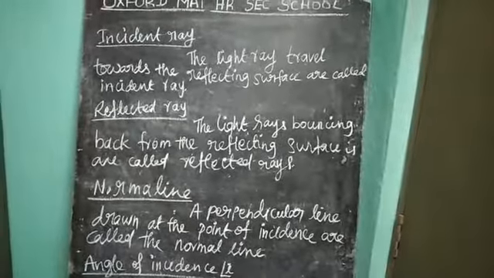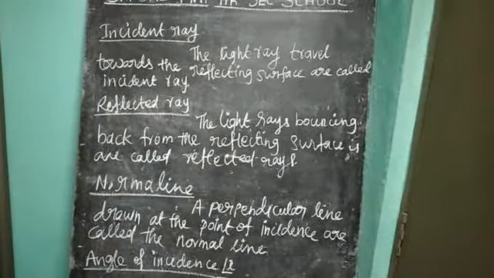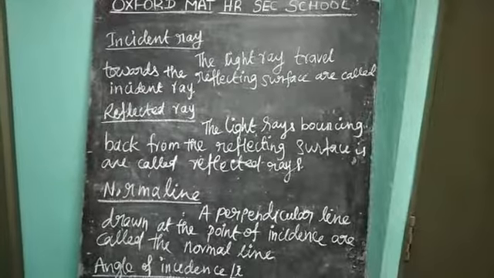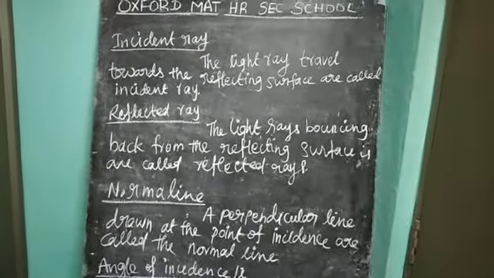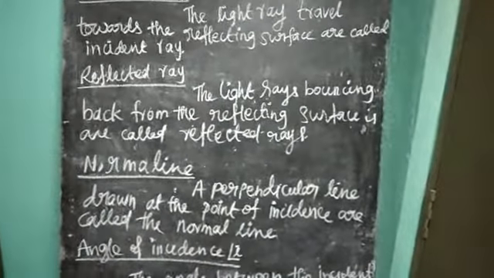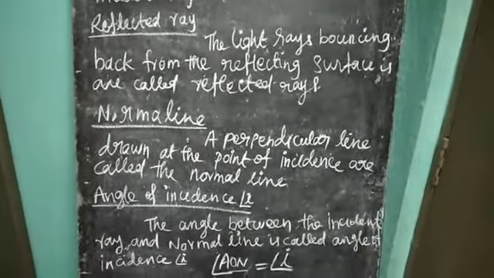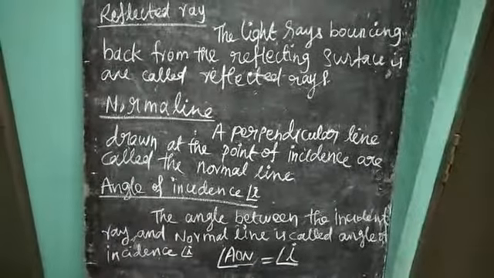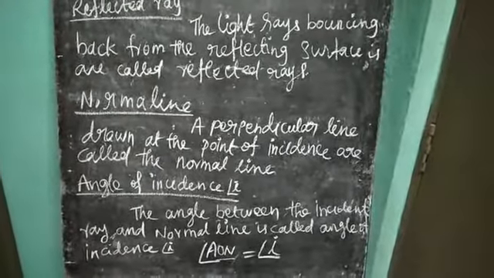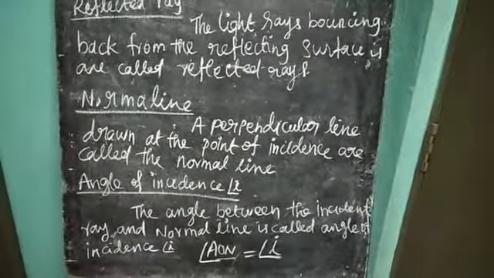So what is the incident ray? The light ray that travels towards the reflecting surface is called the incident ray. What is the reflected ray? The light rays bouncing back from the reflecting surface are called reflected rays. What is the normal line? A perpendicular line drawn at the point of incidence is called the normal line N. What is the angle of incidence? The angle between the incident ray and the normal line is called the angle of incidence, angle I. So from the diagram, angle AON is equal to angle I, that is the angle of incidence.